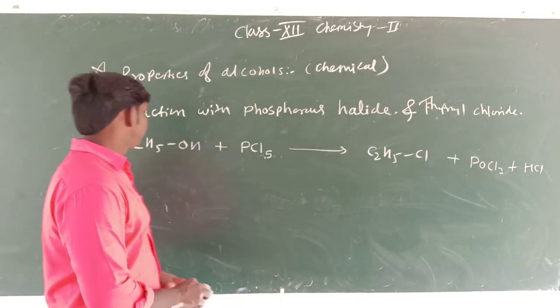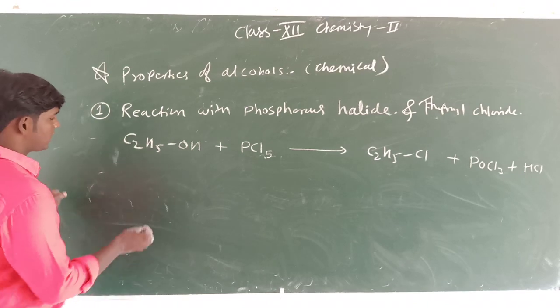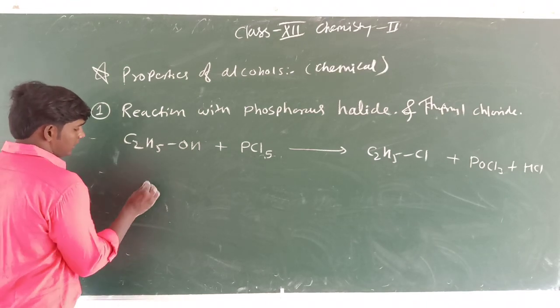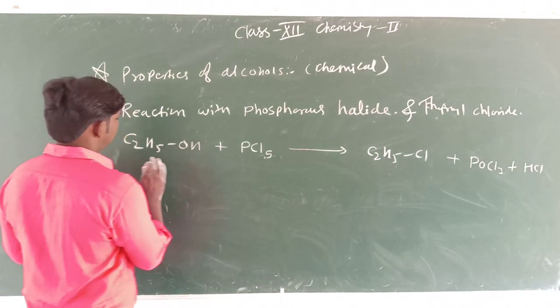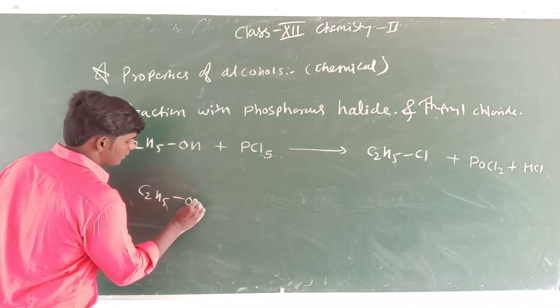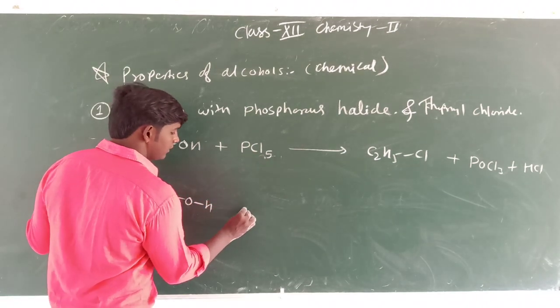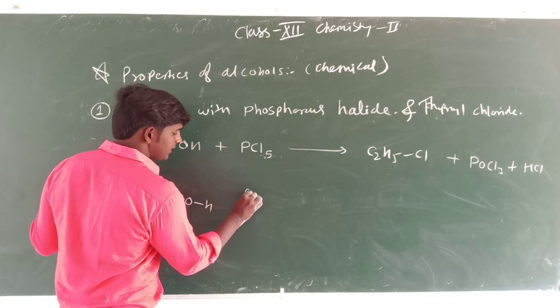Okay students, now we have to see how the reaction is happening. This is the alcohol, C2H5OH, and PCl5 I write here.